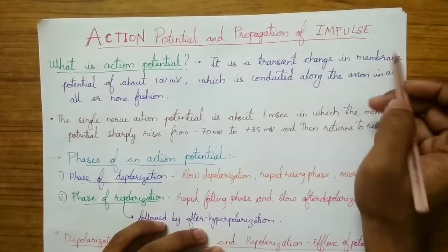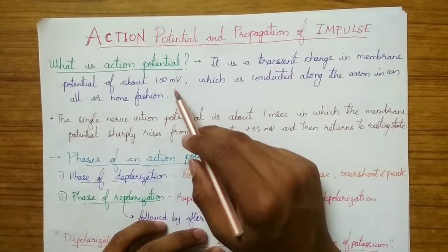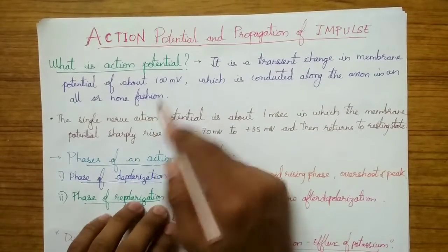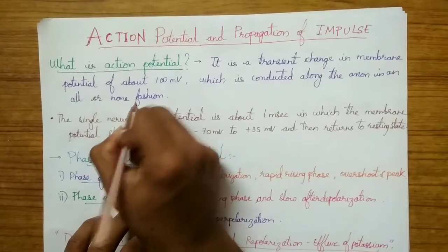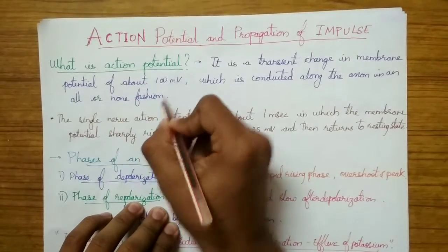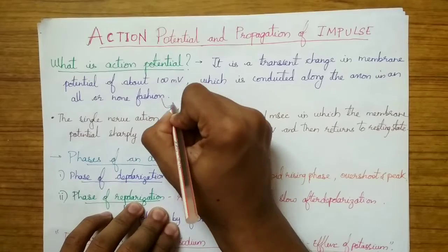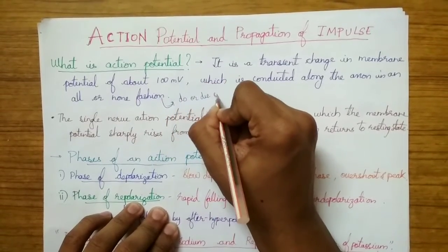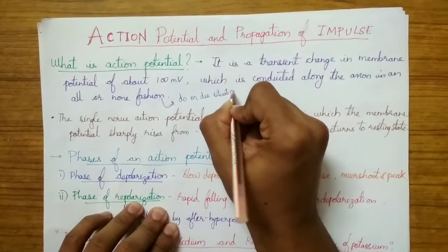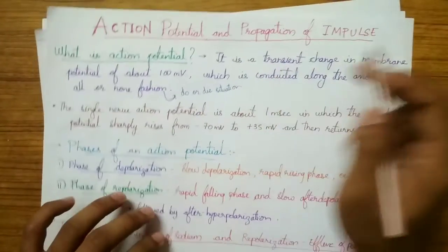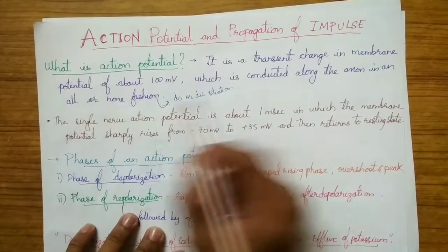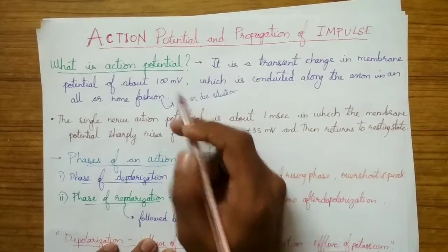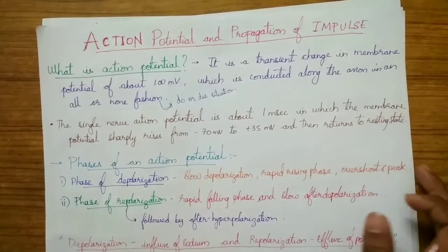It is a transient change in the membrane potential of about 100 millivolt which is conducted along the axon in an all or none fashion. So all or none fashion means it occurs or it does not occur. If it occurs, it occurs in the maximal form. So it's like a do or die situation. So it is a transient change in the membrane potential. So membrane potential is changed for about 100 millivolt and it is conducted along the axon.